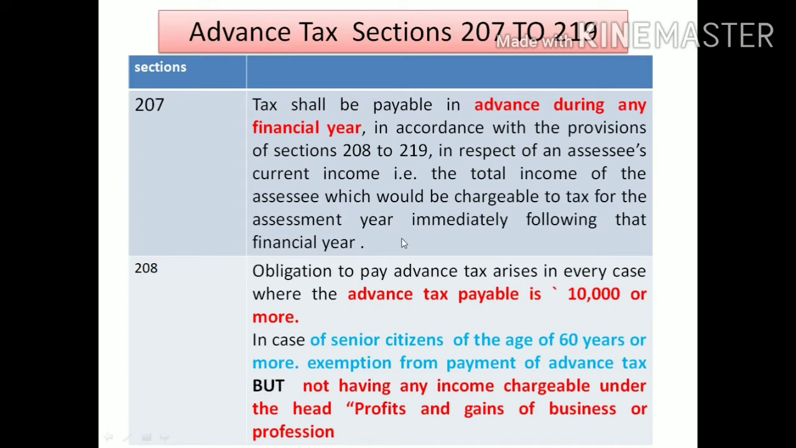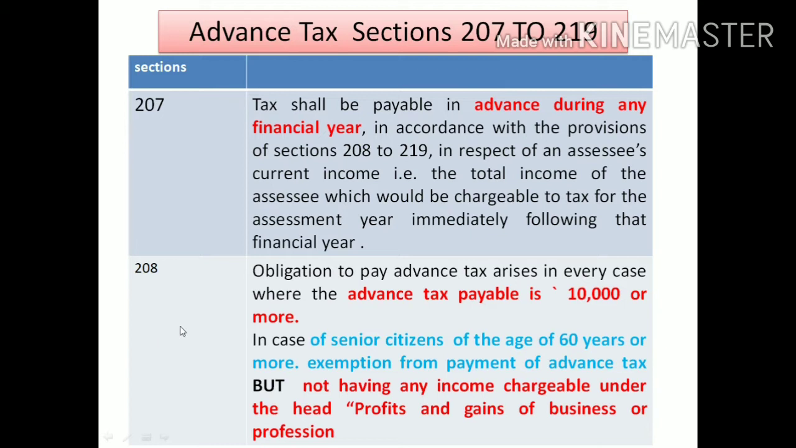It says that in the previous year, when you are paying some amount in the form of tax on the chargeable income, the income charged under tax, on that, when you are paying the amount in the particular previous year under the provisions of sections 208 to 219, this is called advance tax under section 207.